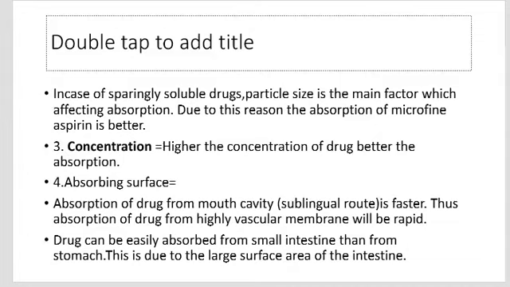Thus, absorption from a highly vascular membrane will be rapid. Also, drugs are absorbed more easily from the small intestine than from the stomach, due to the large surface area of the intestine. Thus, the larger the surface area of the absorbing surface, the more the absorption.